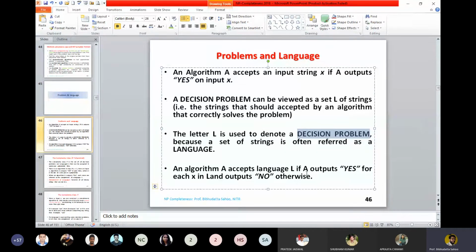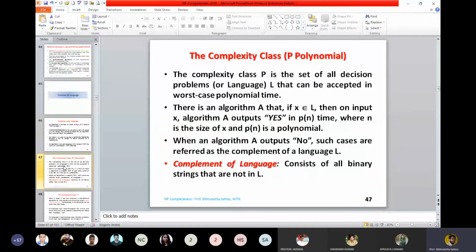An algorithm A accepts a language L if it outputs yes. Outputting yes means you are verifying that string: you start with the start state and come to the goal state, without entering into a loop in between. Otherwise, we say it lands in output no. This is the way we try to relate to the complexity class P.